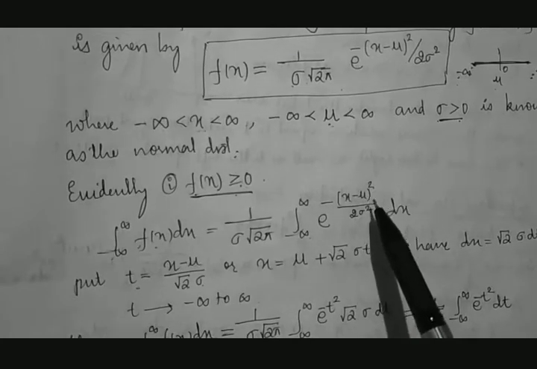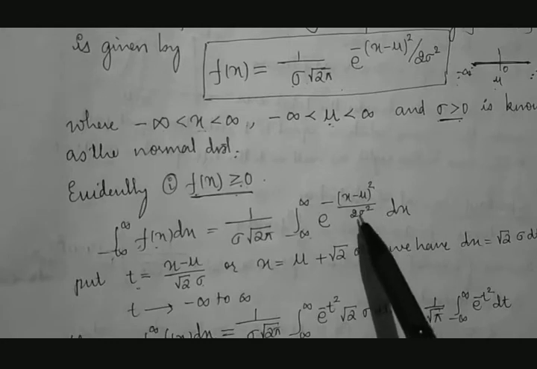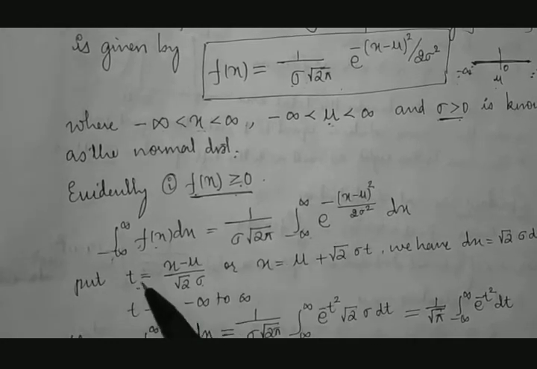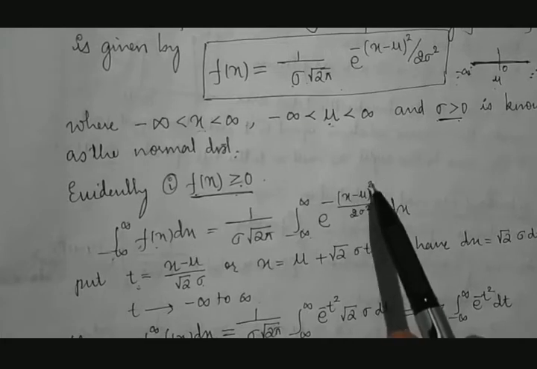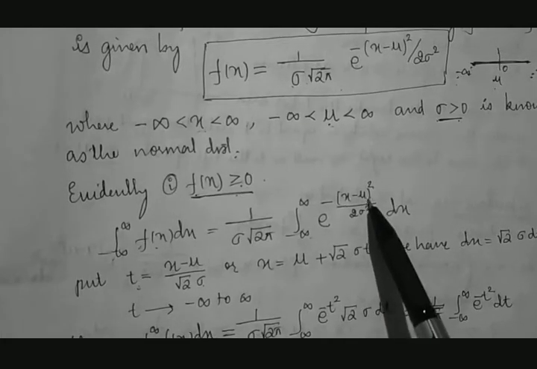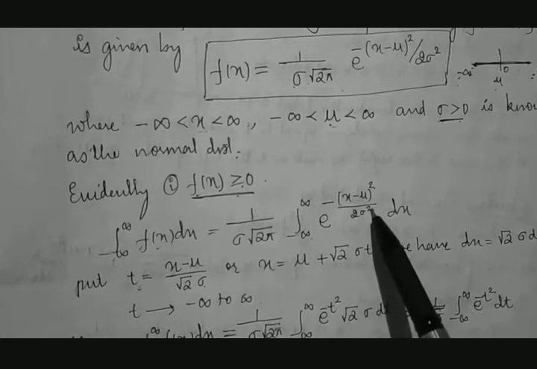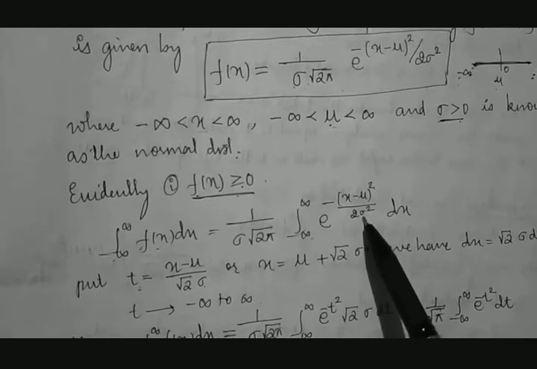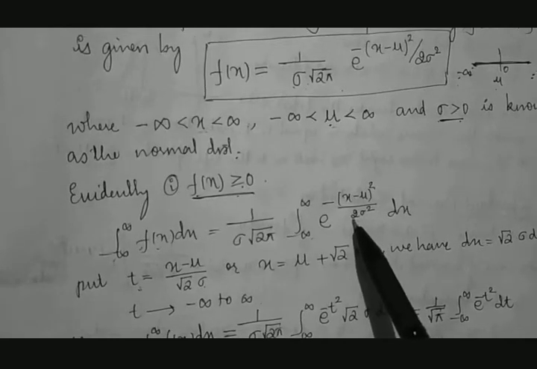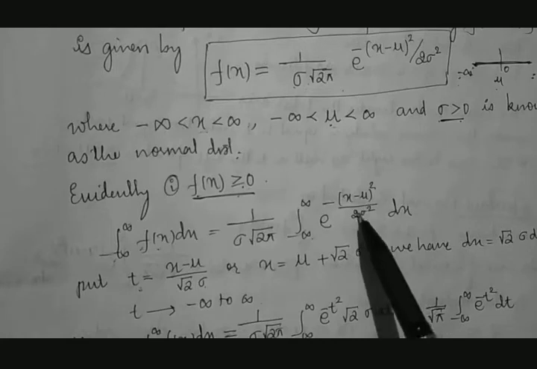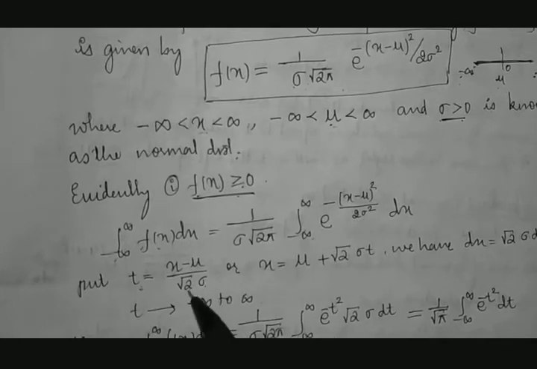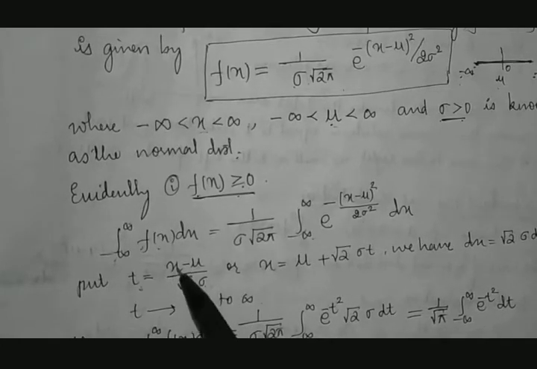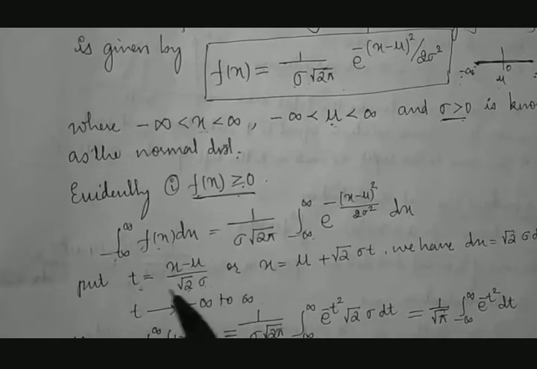Without taking the square, whatever we get, replace it by t. We take x minus mu divided by sigma, and for the 2, when we are leaving the square, we take square root of 2. So t is x minus mu divided by root 2 into sigma.